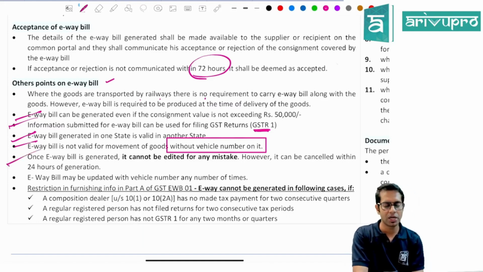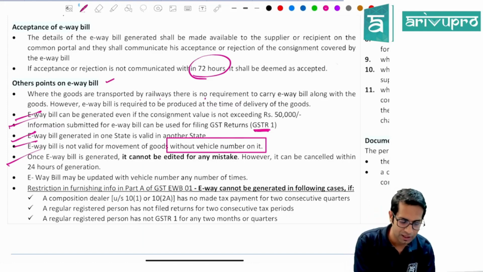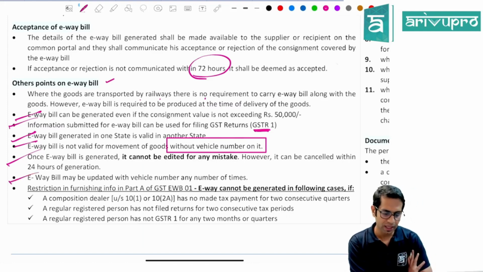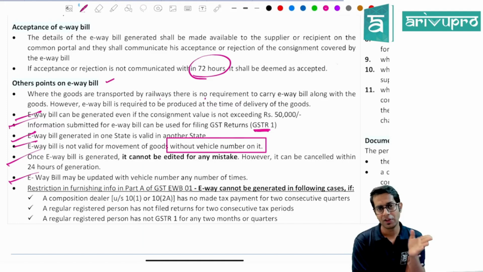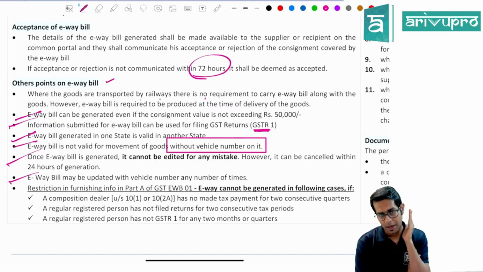So once you generate e-way bill, you cannot edit it or modify it. You can only cancel it within 24 hours. Then e-way bill can be updated with the vehicle number n number of times. There is no restriction. Now lawmaker says they will stop you from generating e-way bill in following situations. What are the situations?